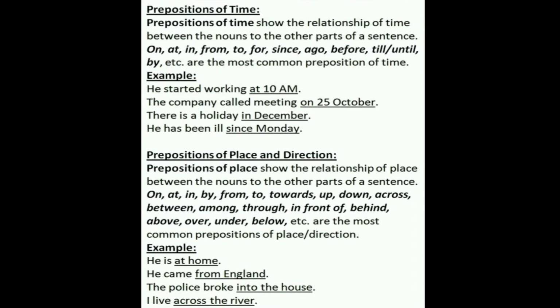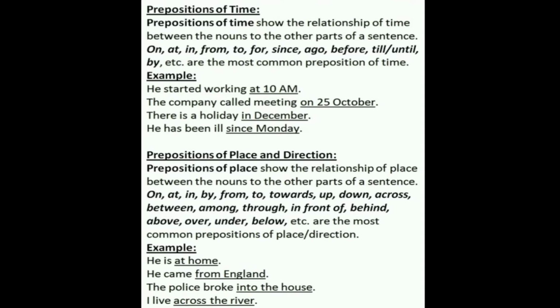First, prepositions of time. Prepositions of time show the relationship of time between the nouns and the other parts of a sentence. On, at, in, from, to, for, since, ago, before, till, until, by, etc. are the most common prepositions of time.